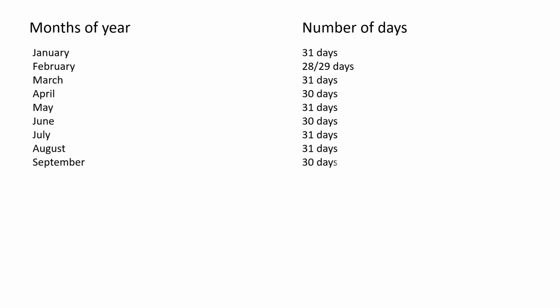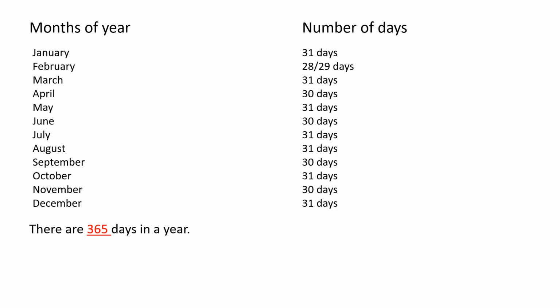September has 30 days. October has 31 days. November has 30 days. December has 31 days. So now we will learn some more important things.